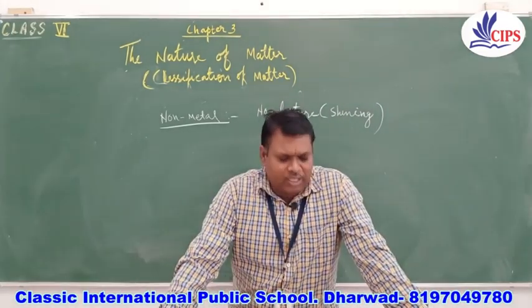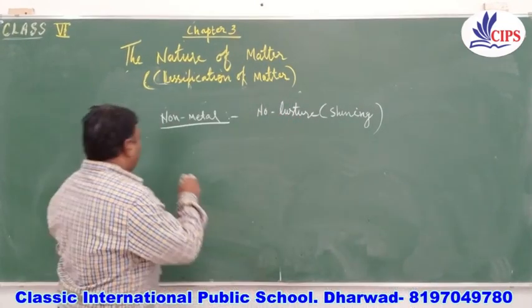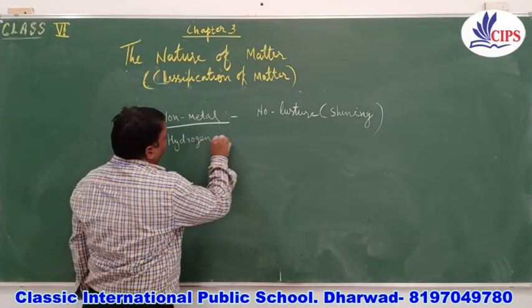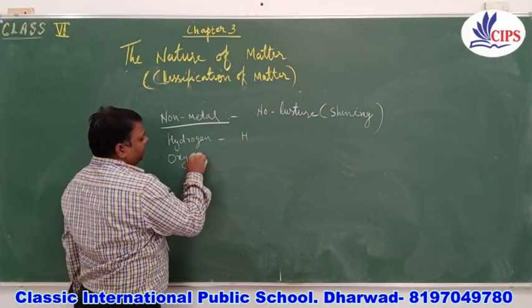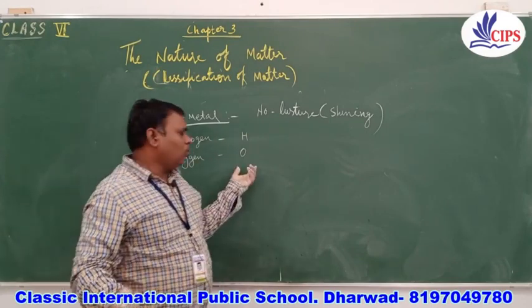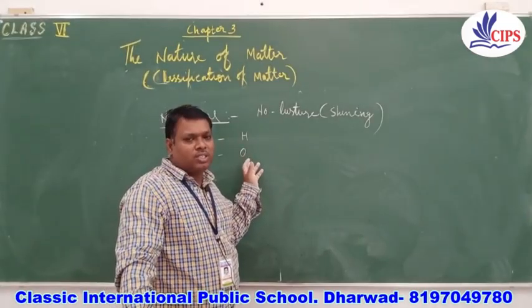Now for the symbols of some of the non-metals, for example hydrogen, we know that it is just written as capital H. For oxygen, when we write a single O, it means nascent oxygen, which is not available in nature.